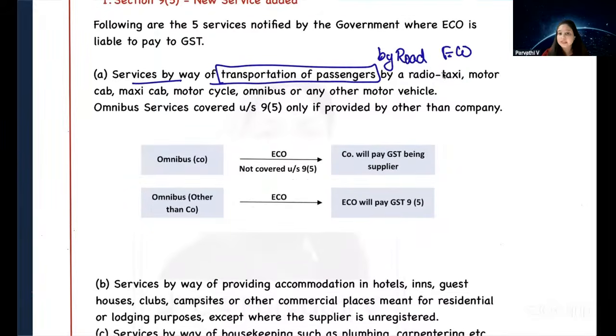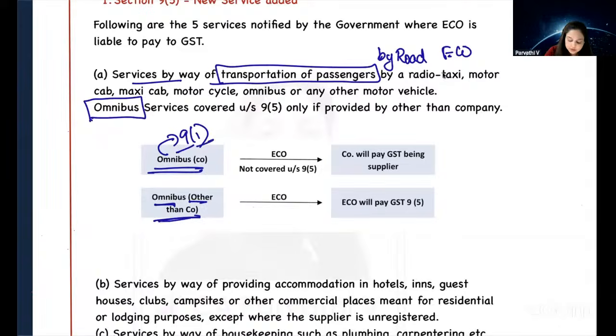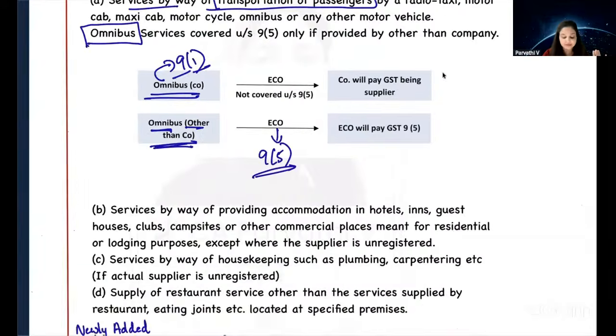Also, if the transportation of passengers by road is by an omnibus, then if the actual supplier is a company, the company will pay under 9-1. If the actual supplier is other than a company, do you remember Kalada Travels? Kalada Travels is providing a service through Redbus. Redbus becomes the e-commerce operator. If the actual supplier is a company, the company will pay under 9-1. If the actual supplier is other than a company, then ECO will pay under 9-5. Is this an amendment? No, it is not an amendment. Yes, that was the first service.